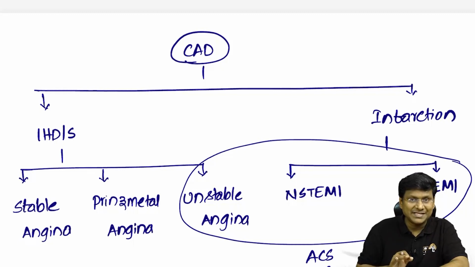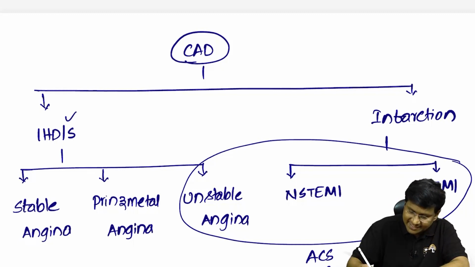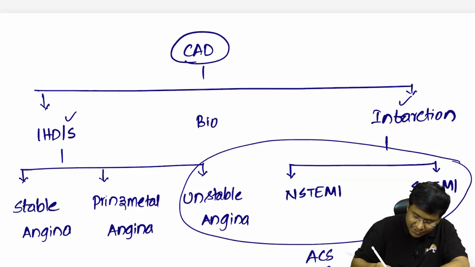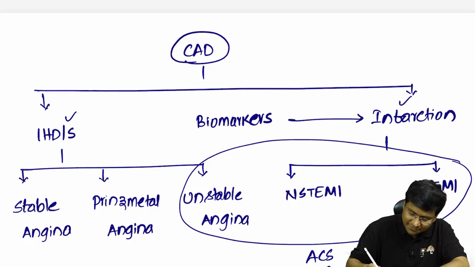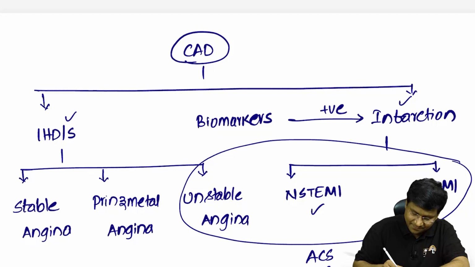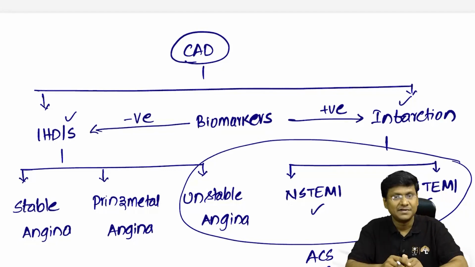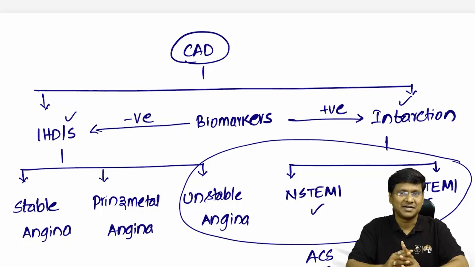Now, if you see the difference between ischemic heart disease and as well as the infarction, very important, how will you differentiate these two is mainly by the cardiac biomarkers. It is the cardiac biomarkers that will be positive in case of the NSTEMI and as well as the ST elevation MI, whereas the cardiac biomarkers are negative in case of the stable angina, Prinzmetal angina and as well as the unstable angina, right? So it is the cardiac biomarkers which will differentiate these two.